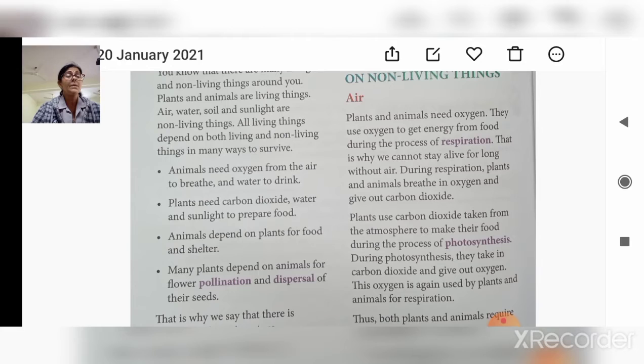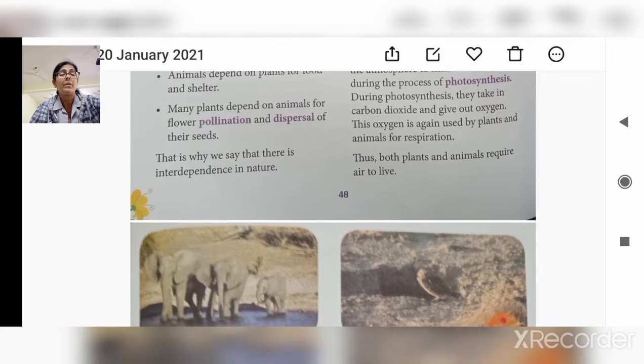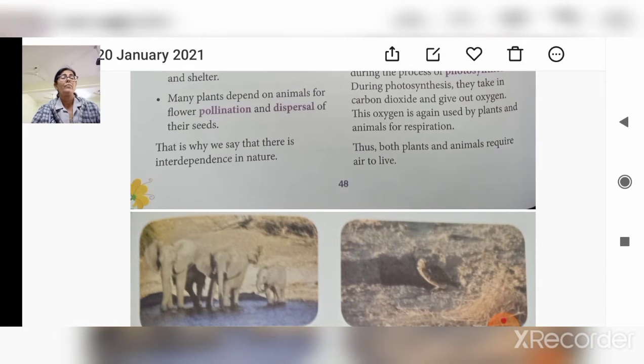In the plant's life lesson, when I explained, at that time I also explained the germination process. For germination of the seed, the plant requires the warmth of the sunlight. Animals also need the warmth of sunlight for survival, right?